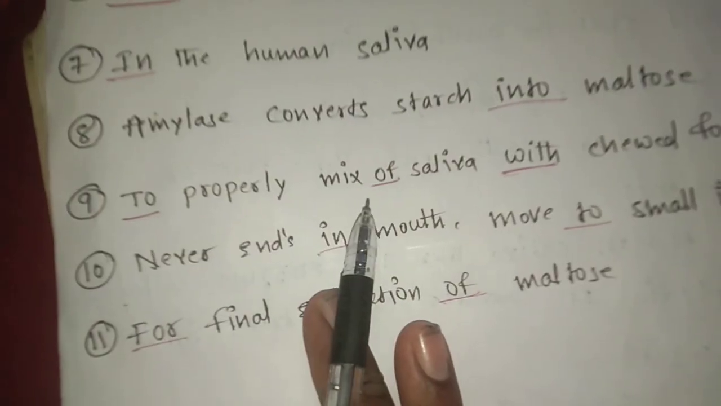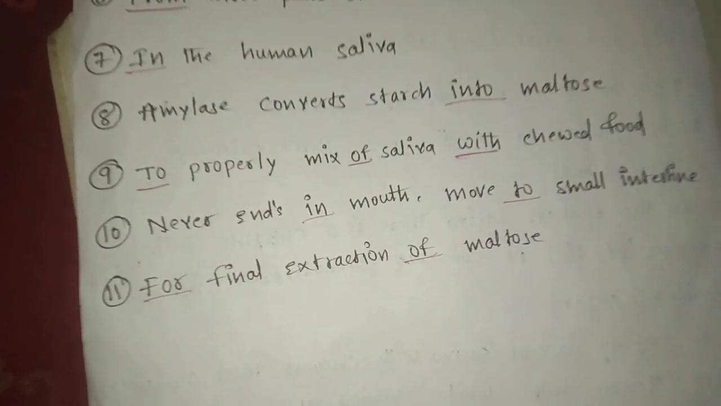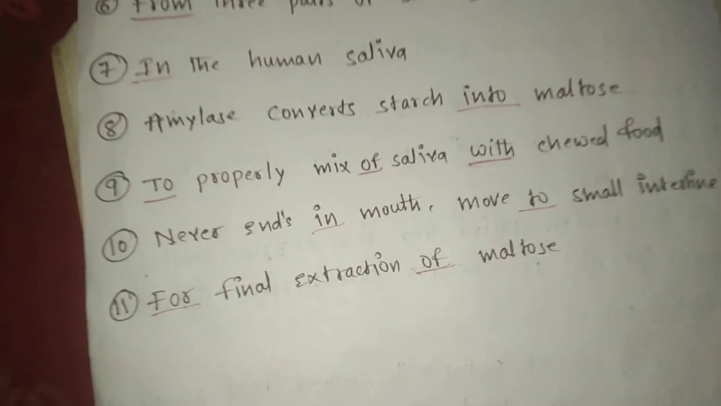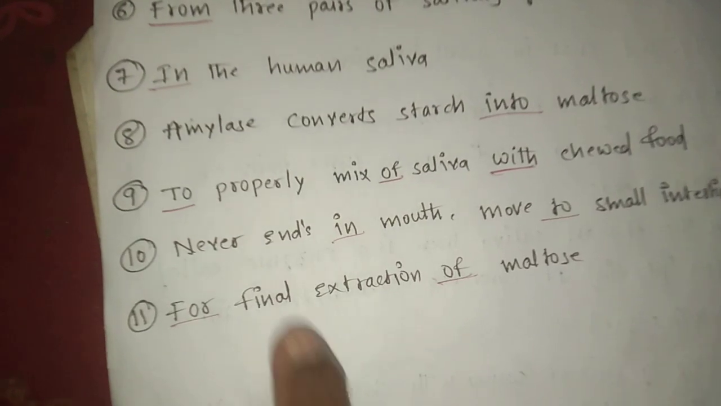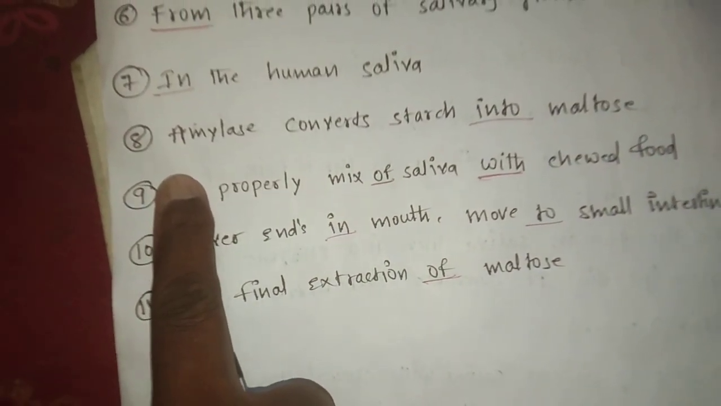To properly mix of saliva. To means how to do something. Yes, it shows the future aim. To properly mix of saliva. Here, of is wrong; properly mix of saliva has no meaning. So, to properly mix. Why?